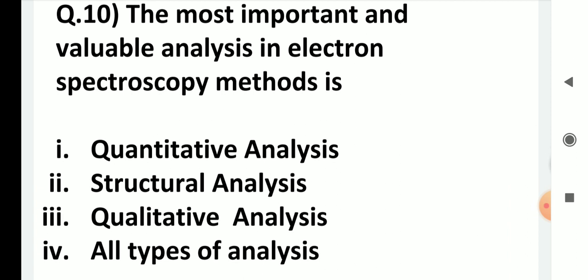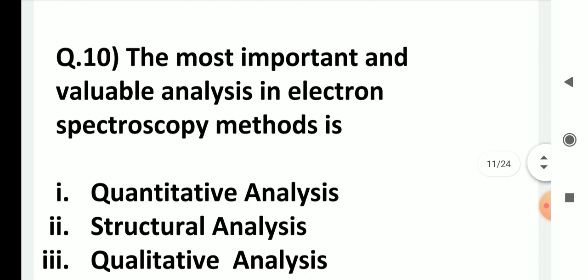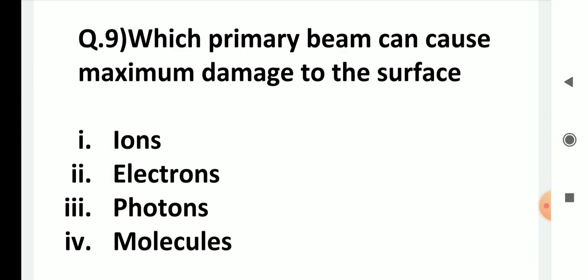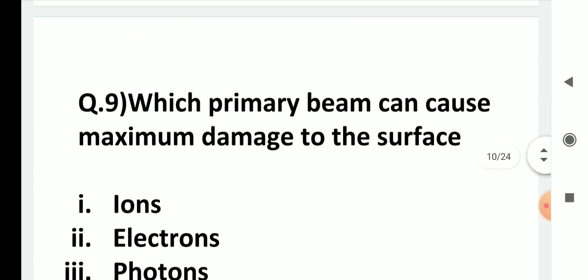The most valuable analysis in electron spectroscopic methods is qualitative analysis. Quantitative analysis is not that significant. Structural analysis is also not completely possible. Qualitative analysis you can definitely do with all the electron spectroscopic methods. Which primary beam can cause maximum damage to the surface? It is the ions which can cause the maximum damage to the surface. So the first one is the right answer.